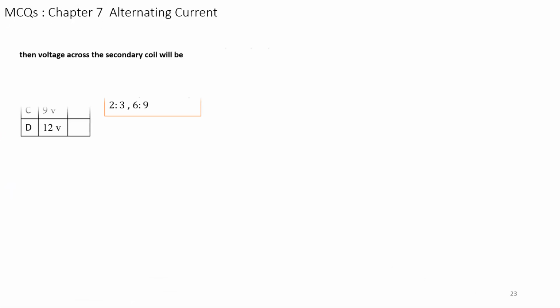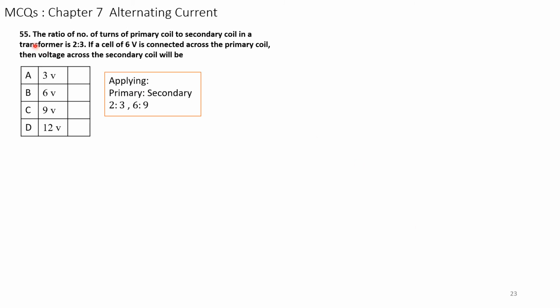Next question. The ratio of the number of turns of primary coil to secondary coil in a transformer is 2:3. That means N1 to N2, where N1 is the number of primary turns in the coil of a transformer and N2 is the number of secondary turns. So N1 is 2 and N2 is 3.